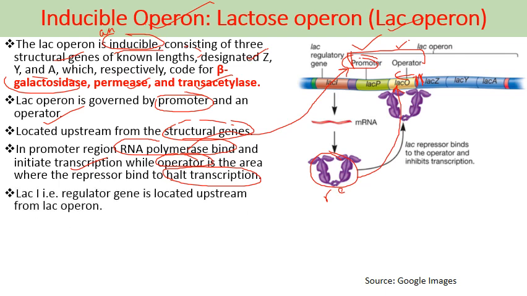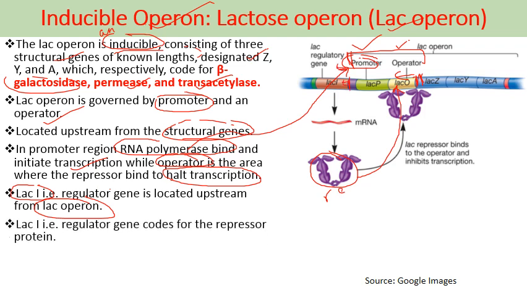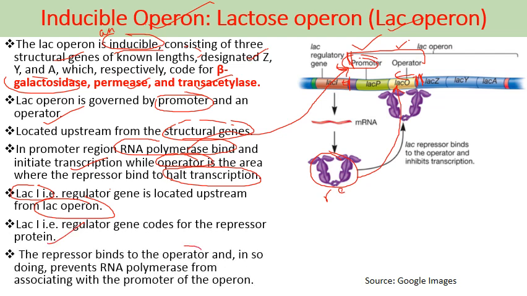So Lac I, that is the regulatory gene, is located upstream from the Lac operon, that we can see here. Lac I, the regulatory gene, codes for the repressor protein that we have already discussed. The repressor binds to the operator and in so doing prevents RNA polymerase from associating with the promoter of the operon. So it prevents the binding of RNA polymerase with the promoter if this repressor is bound with the operator region, because of which the transcription process stops.